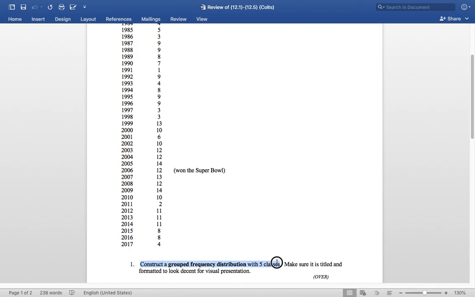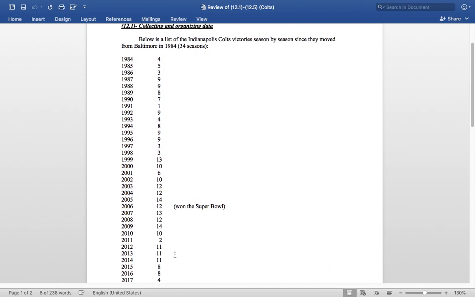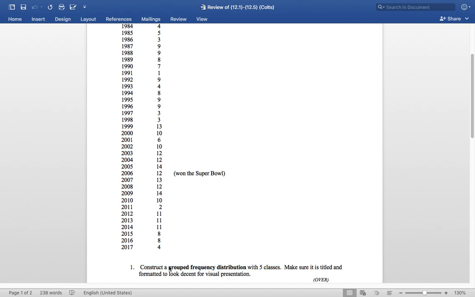But anyway, I want you to do a grouped frequency distribution with 5 classes. Now, does that involve a pivot table? No. Remember, we used pivot tables for categories, like favorite color, or favorite band, or favorite chocolate bar, when there's not that many of them, like red, green, blue, yellow, or Van Halen, Styx, Aerosmith. There's just a couple of categories, and we want to know whose favorite is who. But this list is not set up nicely for a categorical frequency distribution. It sets up nicely for a grouped frequency distribution, specifically with 5 classes.